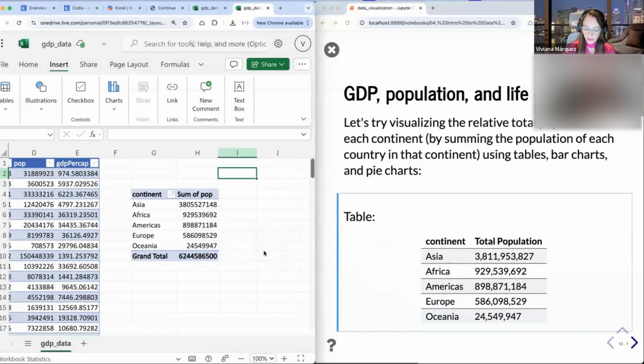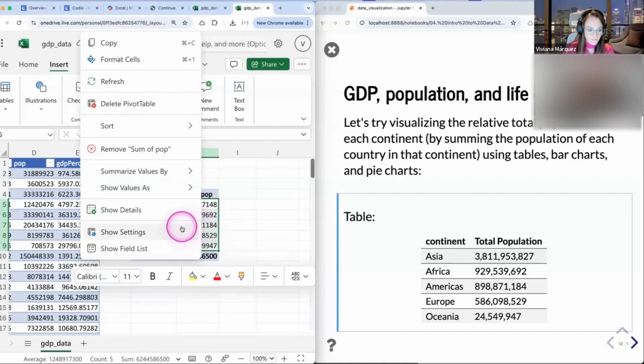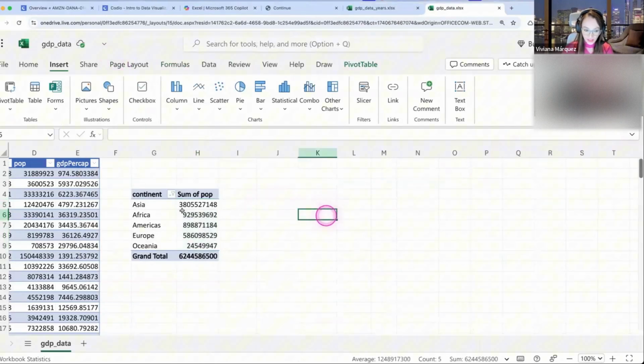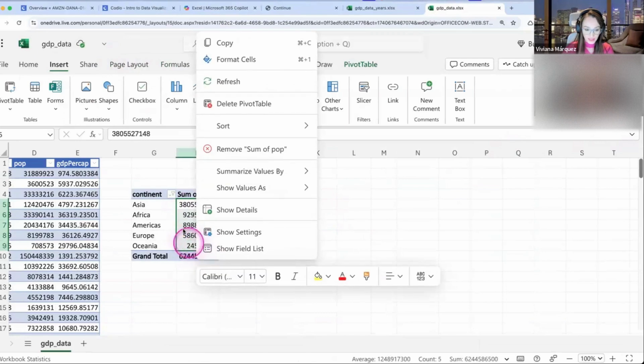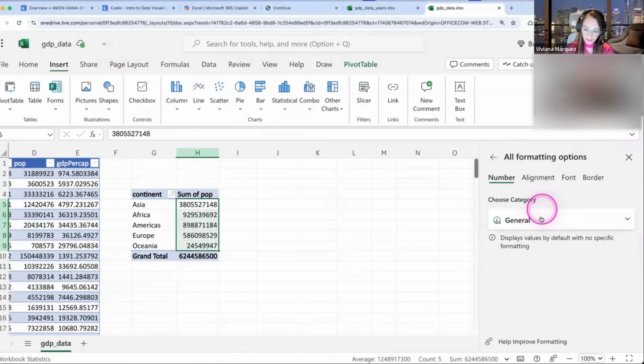What I'm gonna do next is completely optional, but for most people, it will be very difficult to read this number. So let's insert the commas. There are different ways, but one way you can do it is you select these values, right click, format cells. Let me just make this bigger. Let me do it again. So you select the numbers, right click, format, click on number because it's a number.